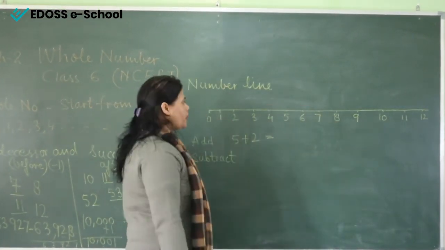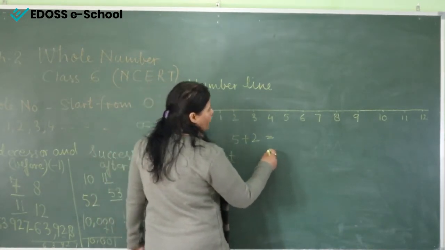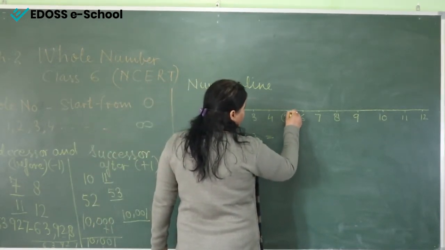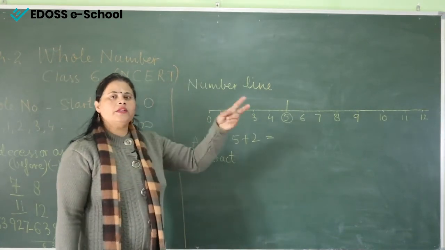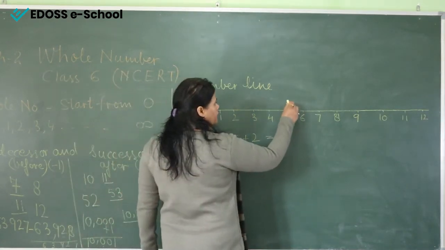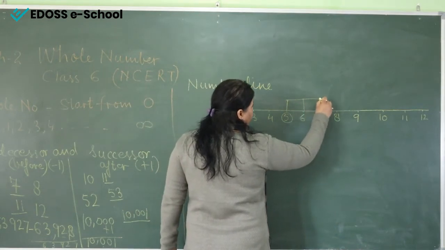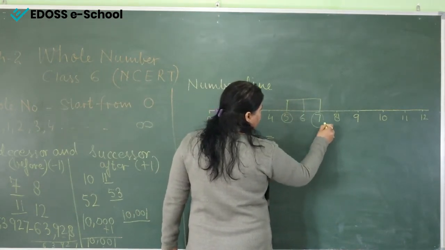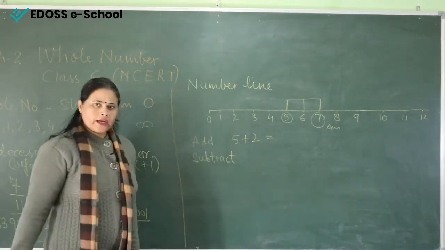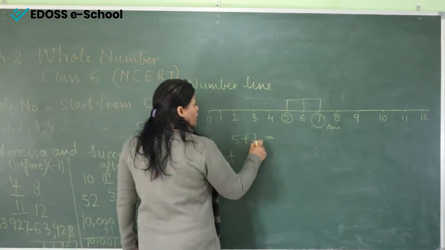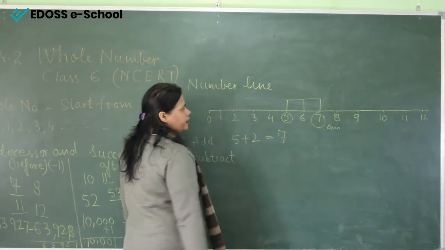Here it is 5, and for 5 plus 2 you have to go forward 2 steps only. So here it is 1 and 2. What is your final answer? This is your answer, 7. Again, if you want to check the working, 5 plus 2 is 7.